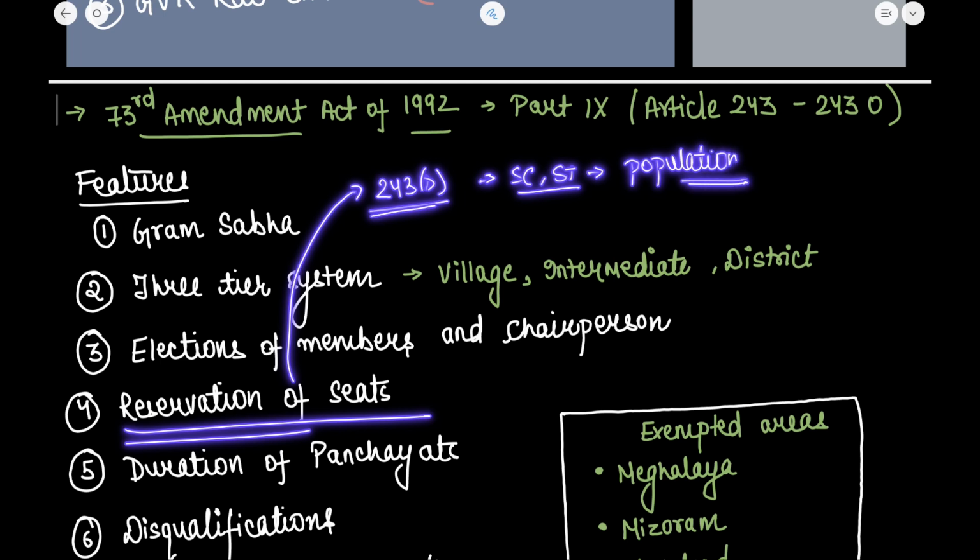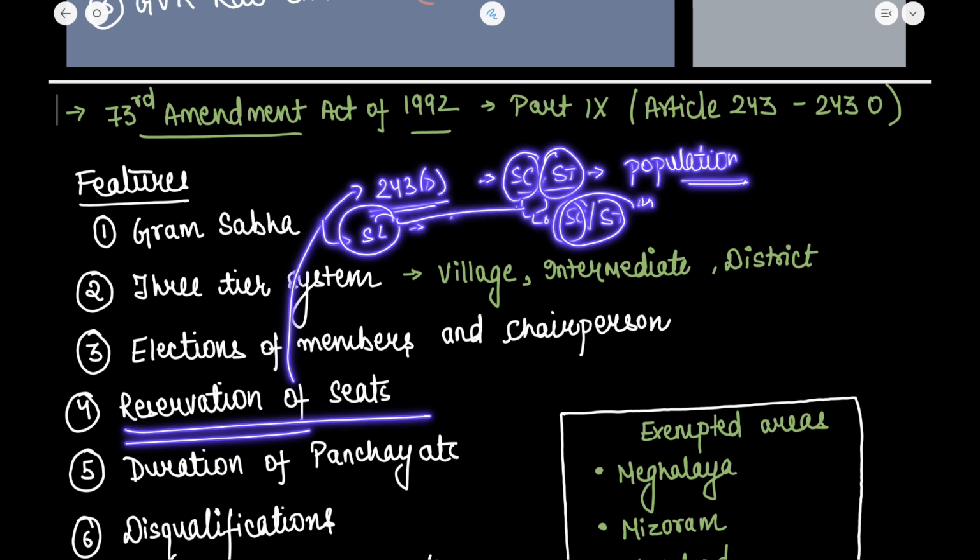Further, the state legislature has the power to provide for the reservation of the offices of the chairperson. That is, if there is a seat where the chairperson is to be elected in a scheduled caste or scheduled tribe area, then the chairperson should be from the scheduled caste or scheduled tribe only. Okay, and the state legislature provides for this role.